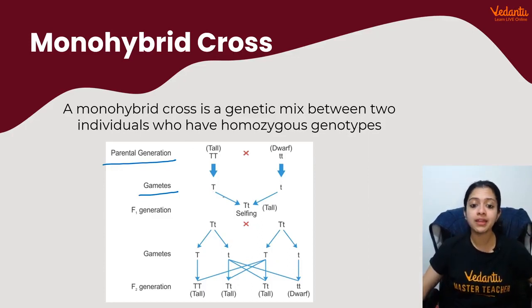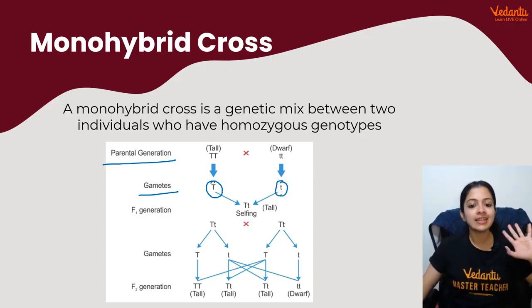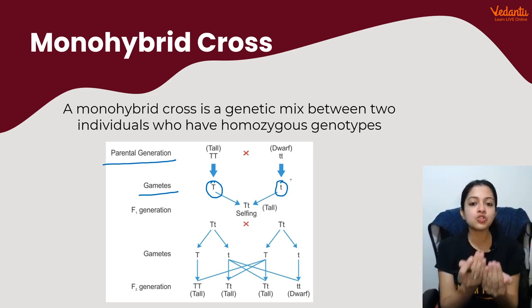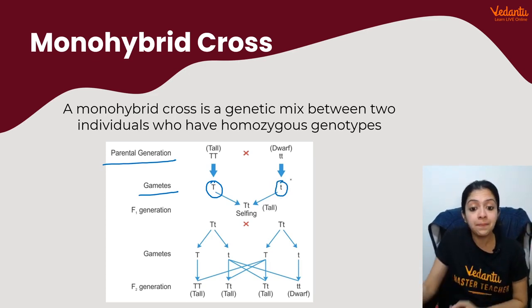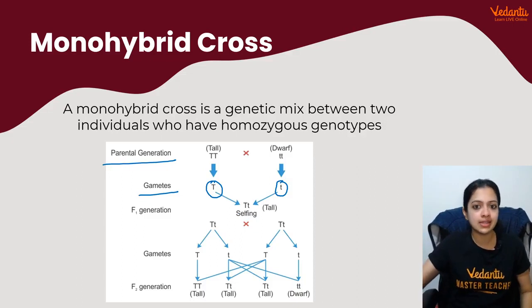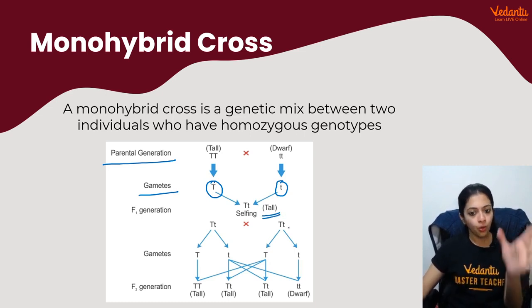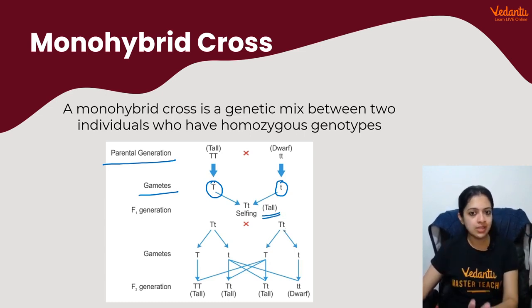Likewise, these parents produced gametes containing only this allele, and these parents produced gametes containing just the small t allele. When they came together in fertilization, they produced capital T and small t, a heterozygous combination, which when Mendel looked at it, was just like the tall parent. Because phenotypically is all that Mendel could observe, right? As I told you, only the physical appearance was something that Mendel could observe. So these plants looked exactly like the tall parents.